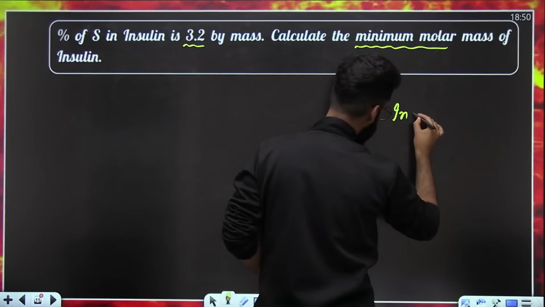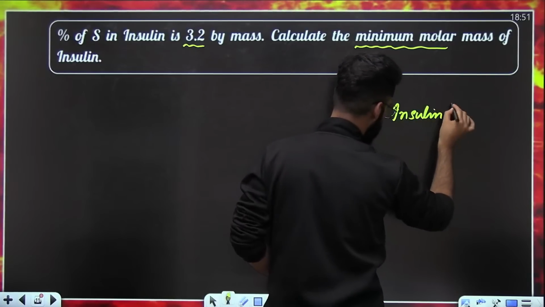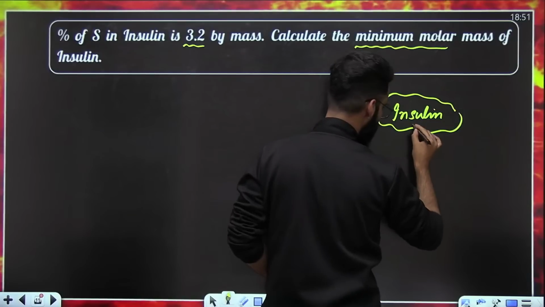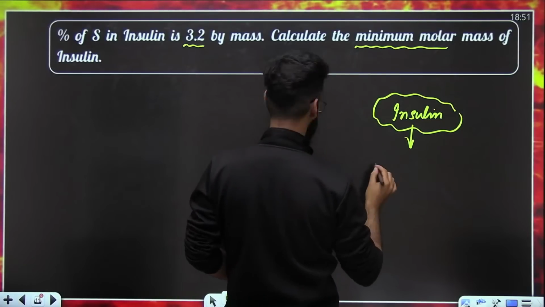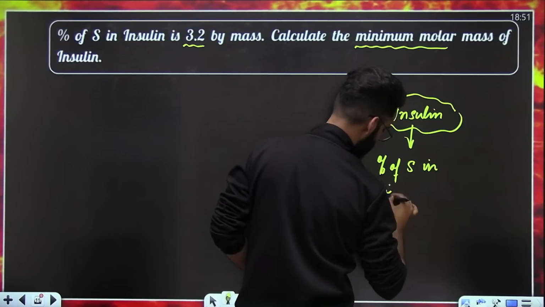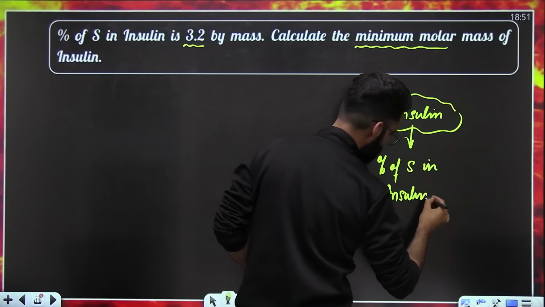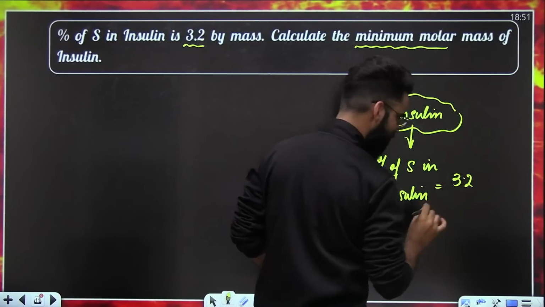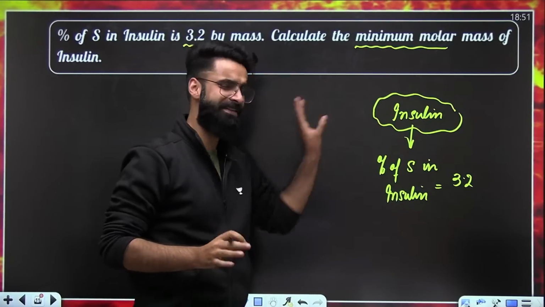We are given the compound insulin. It's mentioned that the percentage of sulfur in insulin is 3.2. That means sulfur is present in insulin.